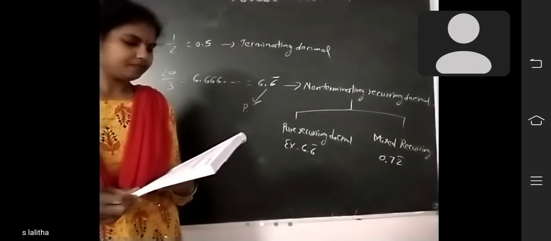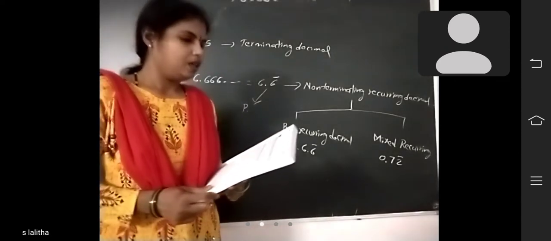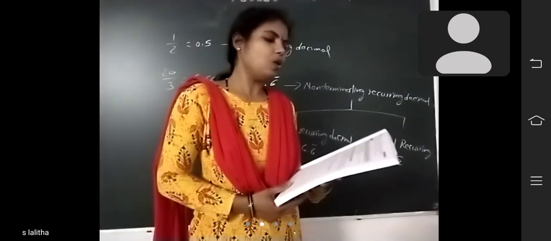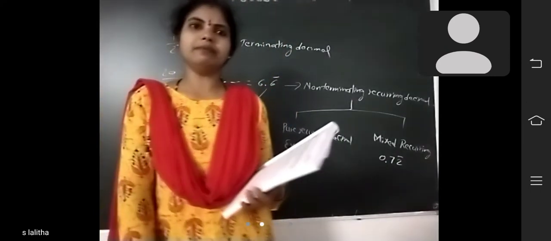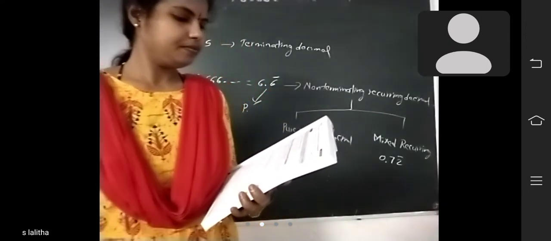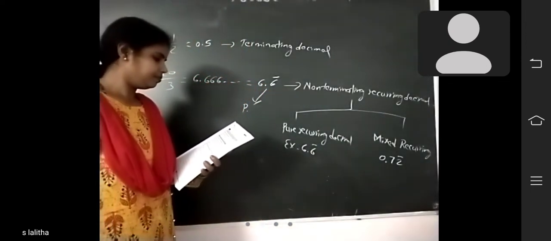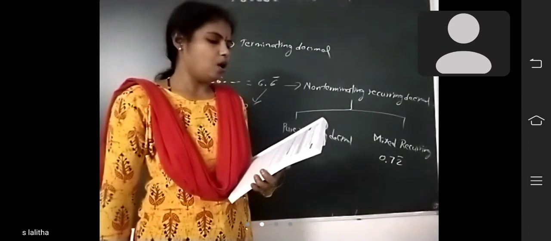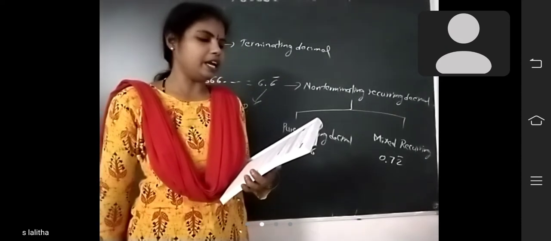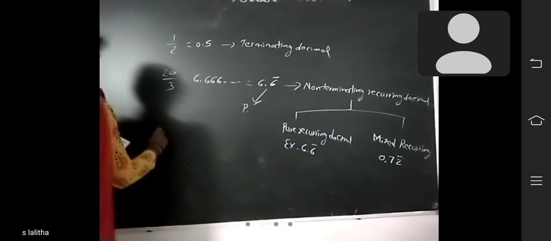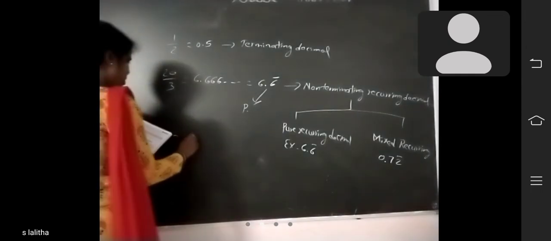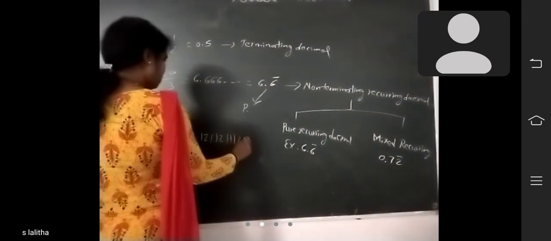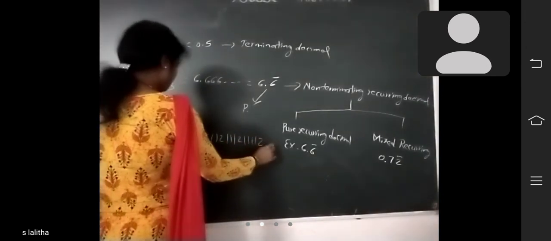Next one: non-terminating and non-recurring decimal. What is a non-terminating and non-recurring decimal, children? The decimal numbers whose decimal representation is neither terminating nor repeating are called non-terminating and non-recurring decimals. Example: 0.1211211112111112 and so on.